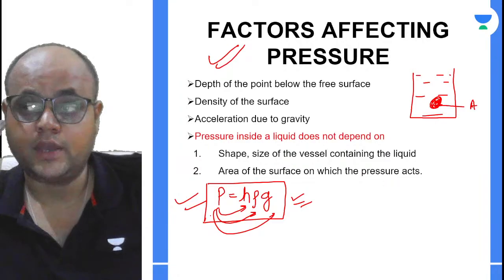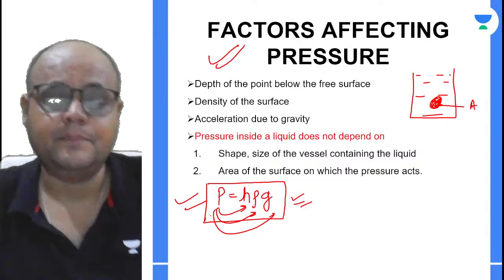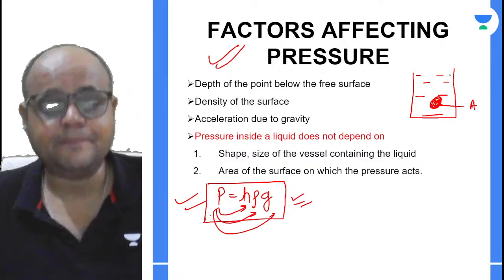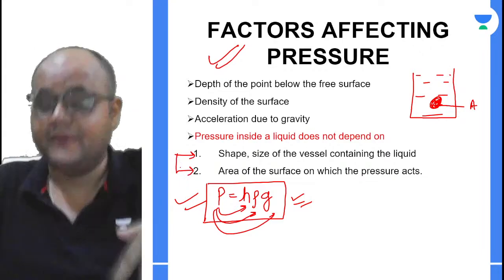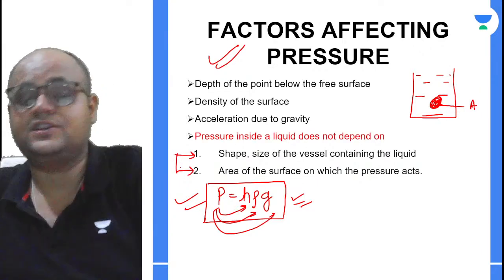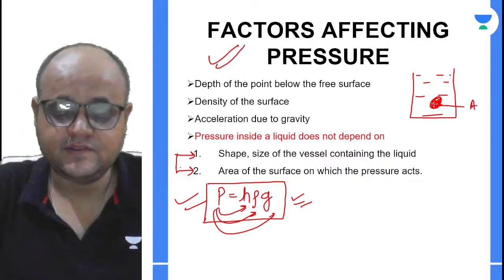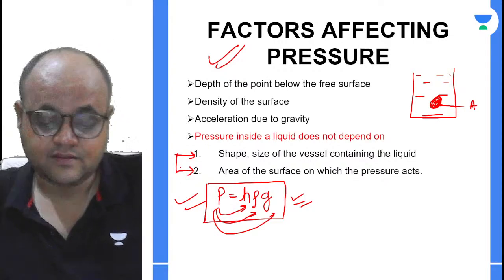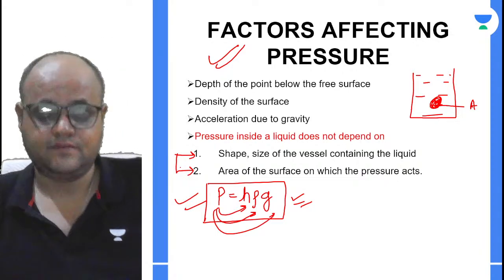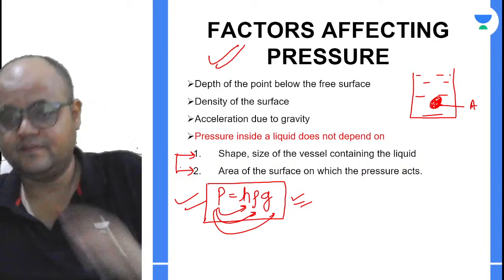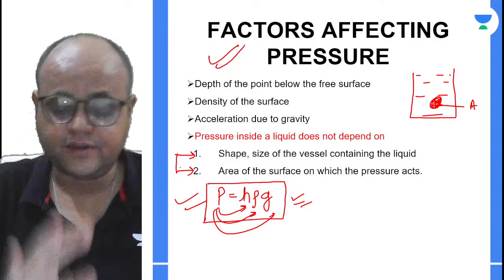You have to be very, very particular about this, right? And why am I talking about the dependence on the pressure? Because ultimately we have to do Archimedes principle. अभी 2 ऐसे पैरामीटर भी हैं. I mean, there are certain other parameters which appear as if they will affect the pressure, but they do not affect the pressure at all. The very first of them is the shape and size, right? The shape and size never affects the pressure inside a liquid. ठीक है ना? कभी भी आपके प्रेशर को इफेक्ट नहीं करेगा. So you don't have to worry about it.